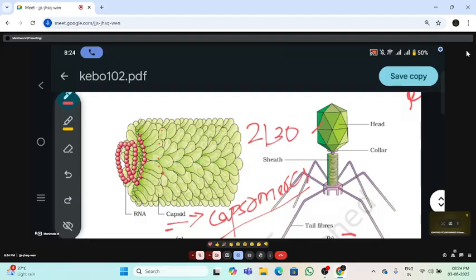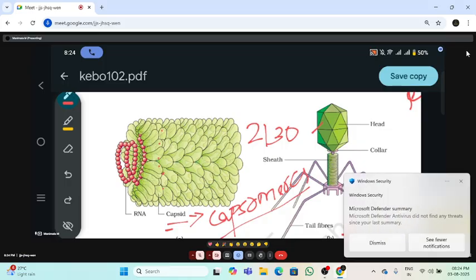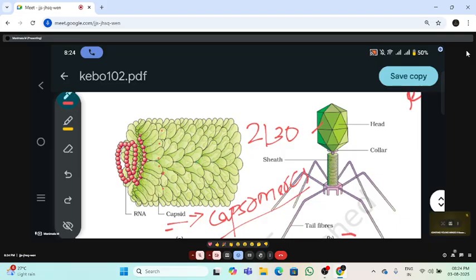I have told that already. Okay, what is the role of the capsid and capsomere? It will introduce the viral nucleic acid into the host cell. So that is the main function of the capsid and capsomere. But note it, the animal viruses like influenza virus and AIDS virus. Make a note of it: influenza virus and AIDS virus.